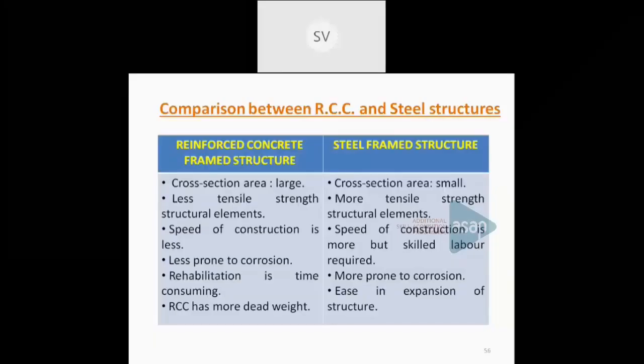Now we can see composite framed buildings also. Other than steel framed and concrete framed buildings, nowadays composite framed buildings are also being used. From the name itself, you can say what a composite framed building is. Composite means consisting of different materials. So in composite framed buildings, we can use a steel-concrete composition. That is the most useful combination, of steel as well as concrete.